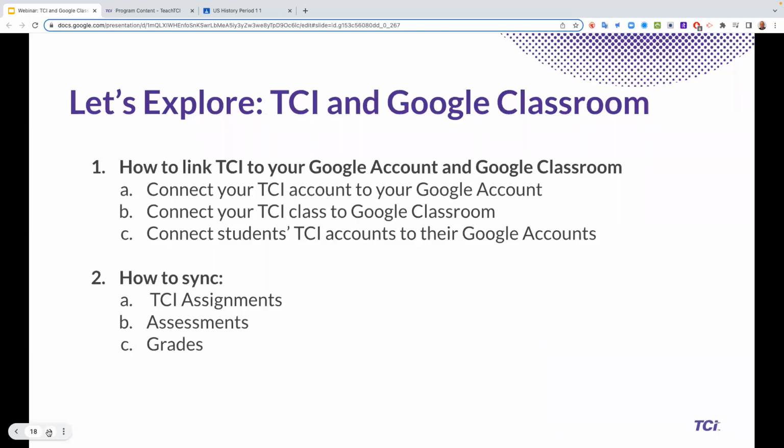So we are going to first look at how to link TCI to your Google Classroom account, and then how to sync grades. Those will be the two things that we look at, and we'll talk about assignments, assessments, and grades, and how to sync that, and then we'll talk about how you set up. It's an ABC. First, you connect to Google, then you connect to the right class, and then you link your students. Very, very easy process that I am about to show you.